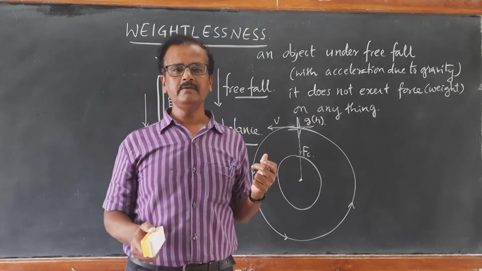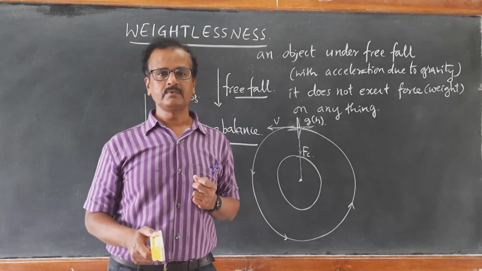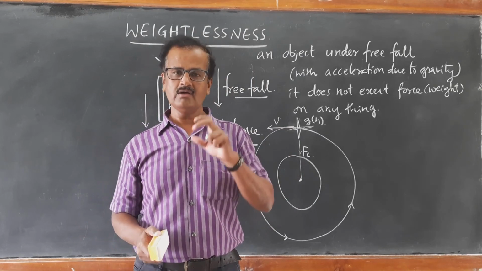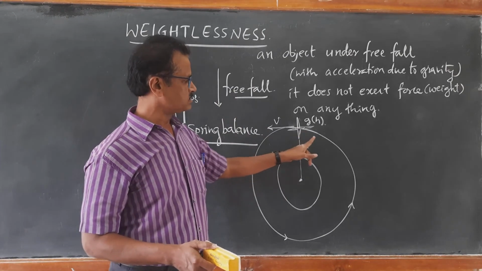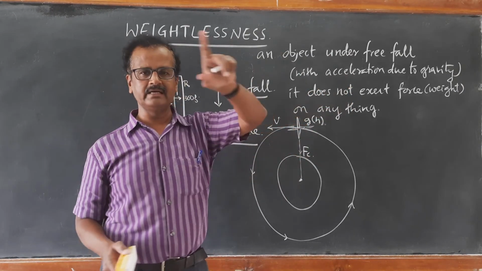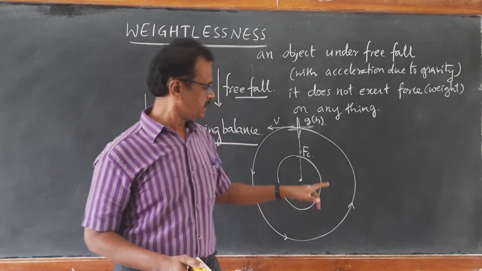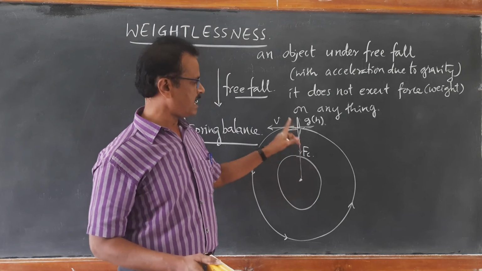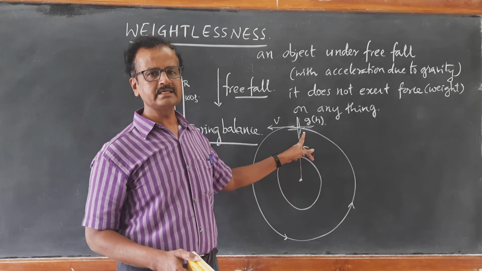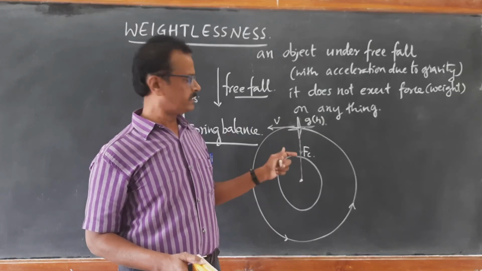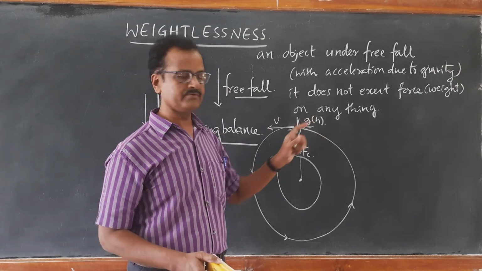So they are also under the weightlessness situation, because they do not exert force on any object. The reason is they are also under free fall. The free fall here is not due to an acceleration due to gravity of 9.8 meter per second square. 9.8 meter per second square is only near the surface of the Earth. When the satellite is at a height of about 1000 kilometer, we can calculate the value of acceleration due to gravity at this height.